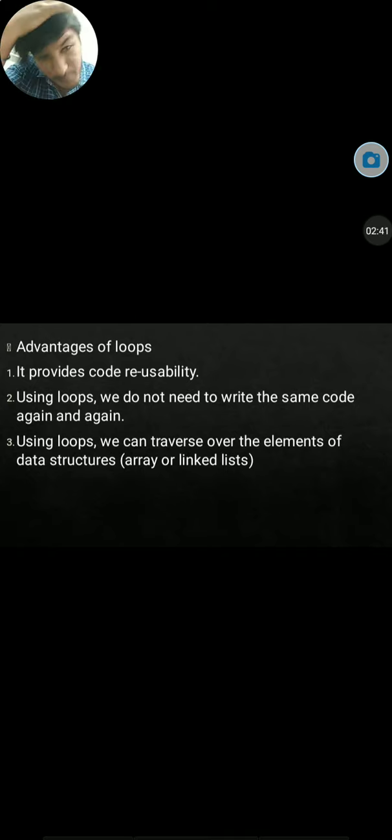Now, advantages of loops in Python: it provides code reusability, and using loops we do not need to write the same code again and again. Using loops we can traverse over the elements of data structures such as arrays or linked lists. So here it provides code reusability. What is reusability?